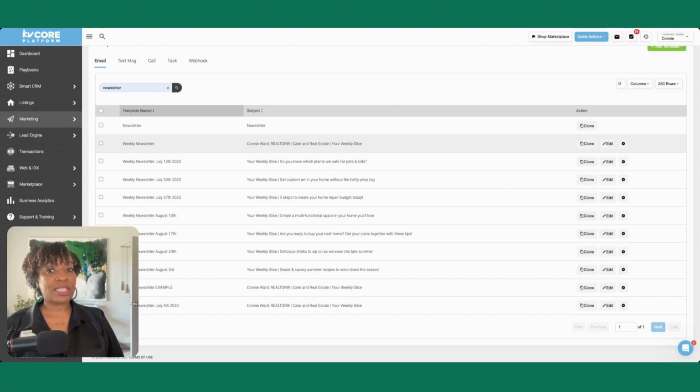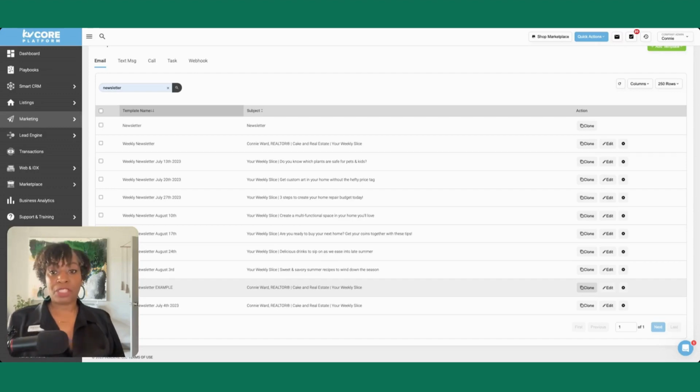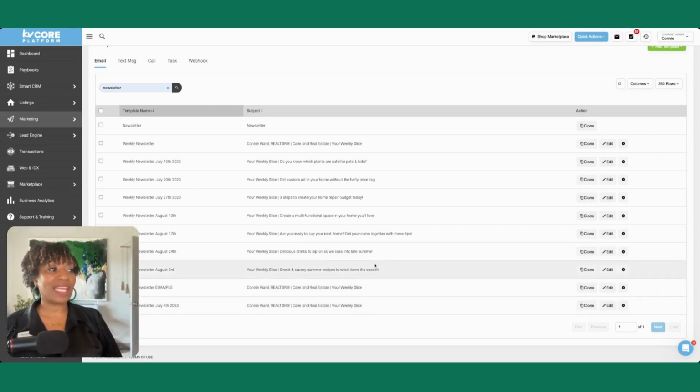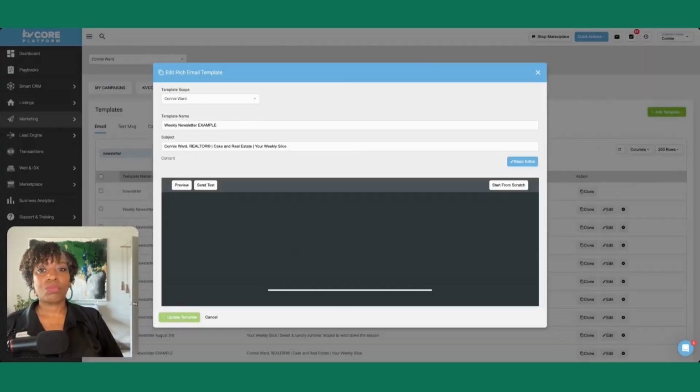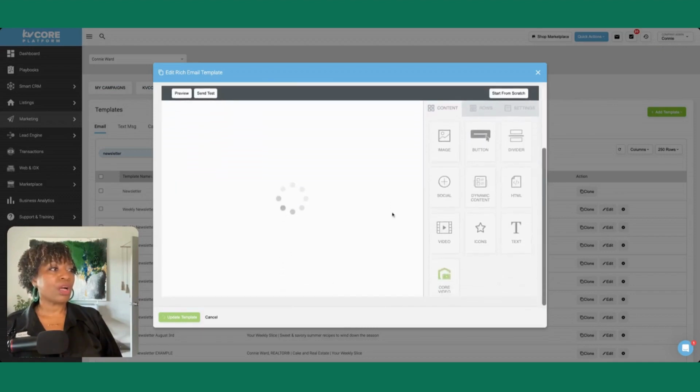So as you can see, since I have my template now, I'm not going to ever have to create this from scratch again, unless of course I come up with a new design and I want to change things around. But I won't create a brand new template. I will just clone my existing template and then save it as a different name for that particular newsletter that you're going to be sending out. So let's go back to the newsletter that we just created. So we want to click edit. And it's going to pull up our newsletter.